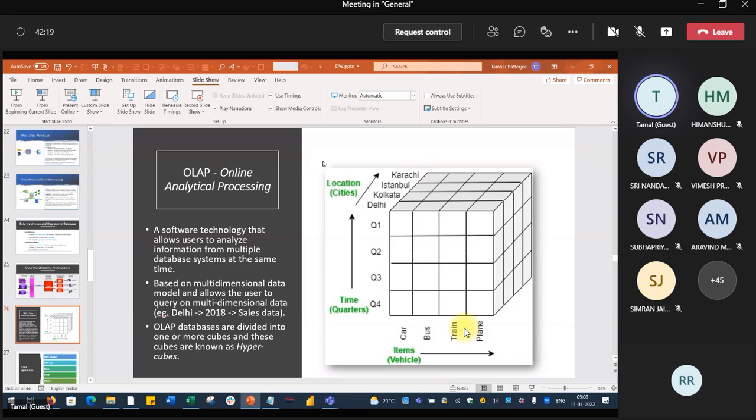Okay, you will be getting these slides and all. After this session, I will be sharing this one. So that is actually a visualization of these three data, and whatever we need to do in data warehouse, we have to think of this data as a table.